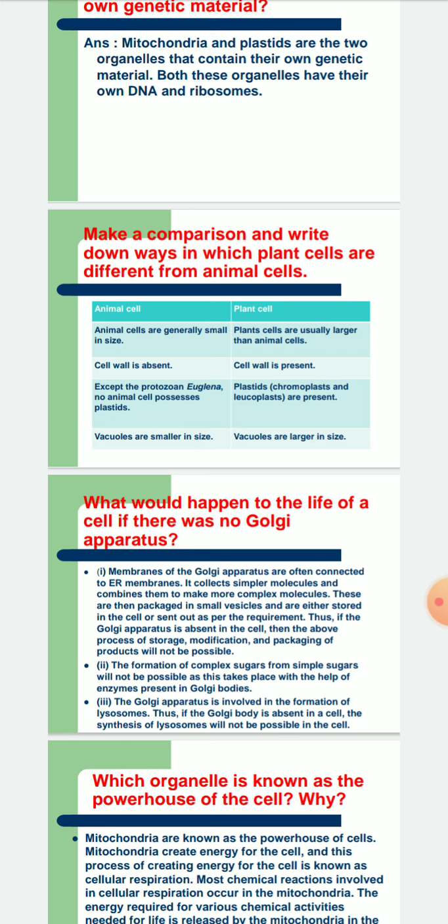Plant cells are usually larger in size. In them, the cell wall is present. Plastids, that is chromoplasts and leucoplasts, which help in pigment formation, are also present, and vacuoles are larger in size.